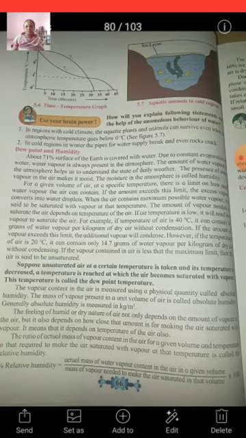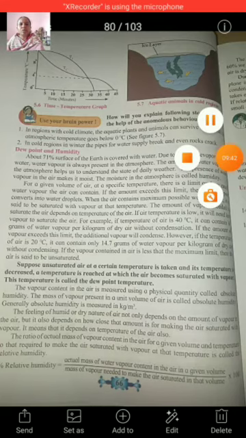Now you can see the time-temperature graph. At the initial point it shows the same temperature, that is 12 degrees Celsius, and after some time it shows two different temperatures due to the anomalous behavior of water. It is shown in graph 5.6. Here we studied the anomalous behavior of water, how water shows different results from other liquids in between the temperature 0 degrees to 4 degrees Celsius.